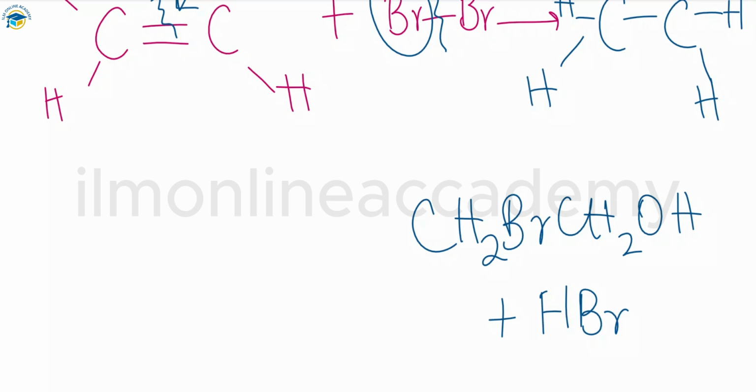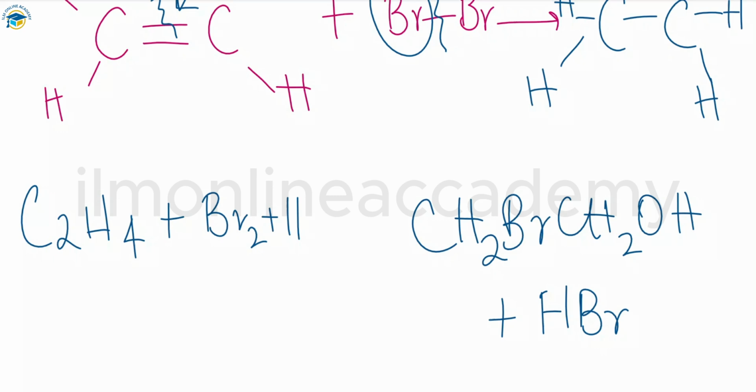So in this addition product, 2-bromoethanol, from the reaction between ethene and bromine water, this also happens. Whenever you add bromine to ethene, water is also added, since you're using bromine water, not just bromine gas.